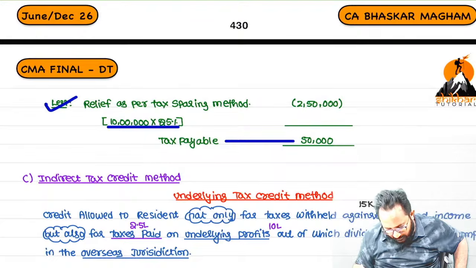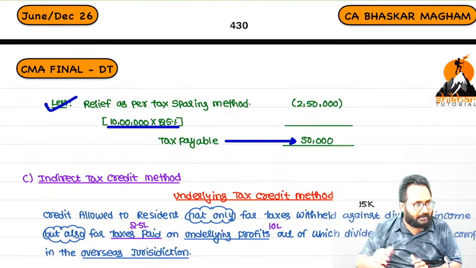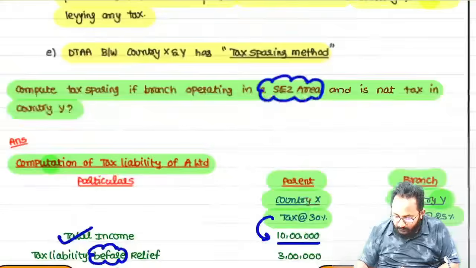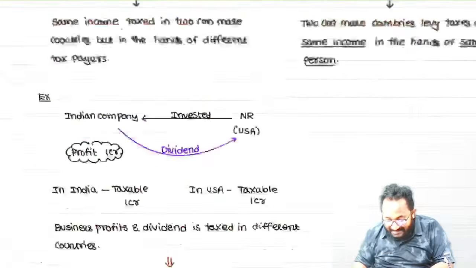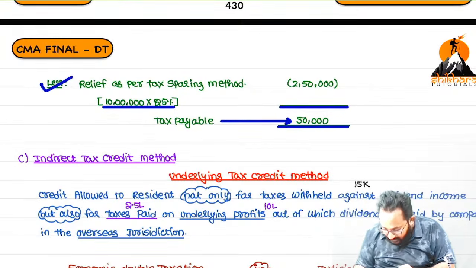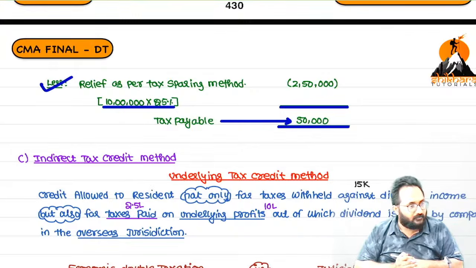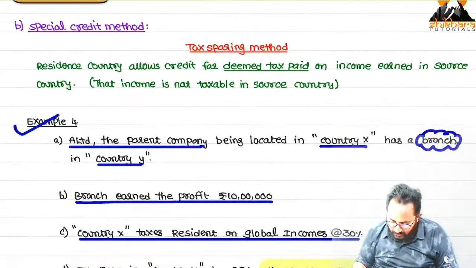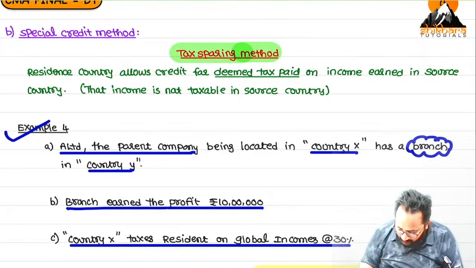SSEs. So in country Y you paid zero tax, but now you can take the credit here. How much? 2,50,000. So from 3 lakh, how much credit did you get? 2,50,000. How much tax is payable? 50,000.